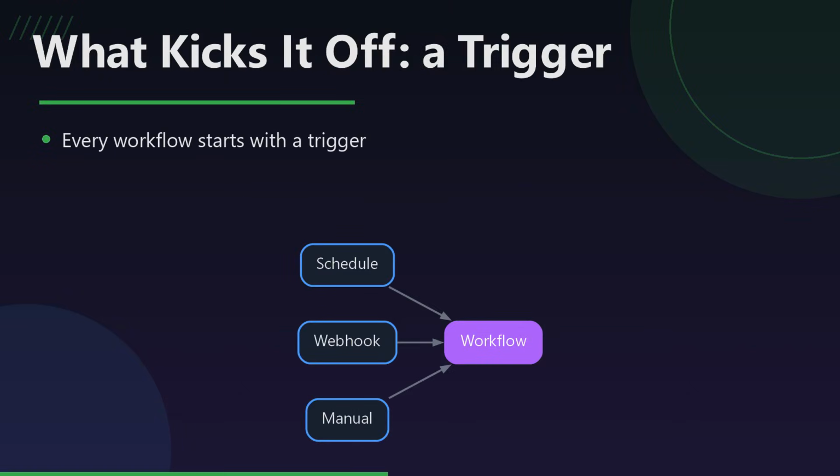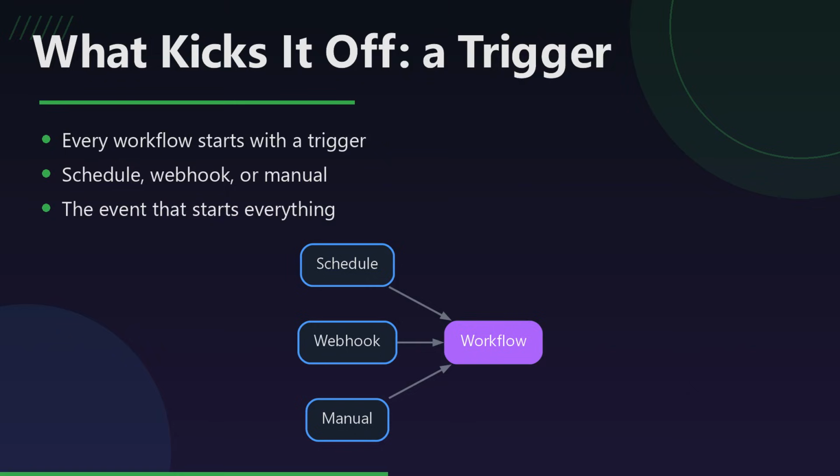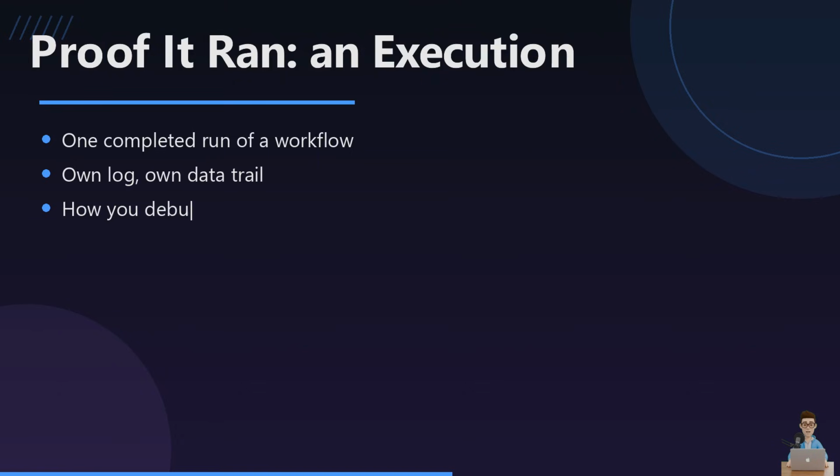But a workflow doesn't run on its own, something has to start it. That's a trigger, a schedule like every morning at 9, a webhook when another app pings n8n, or you clicking run yourself. Every time that trigger fires and the workflow runs, n8n records it as an execution, its own log with the exact data that flowed through. Something breaks at 2 in the morning, you open that execution and see exactly where it failed.